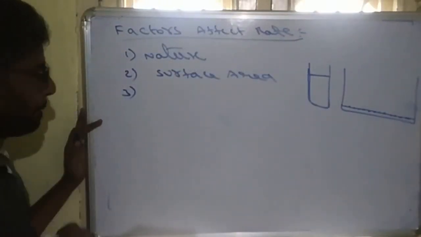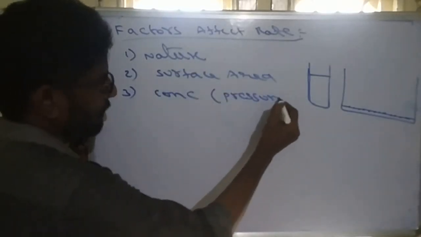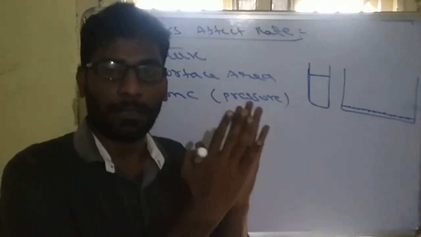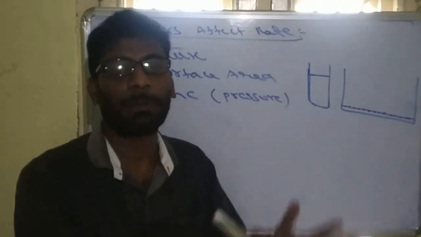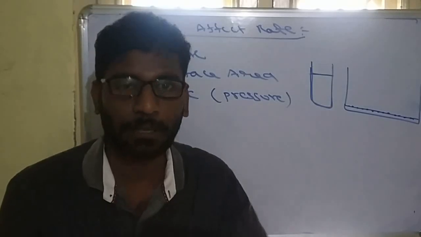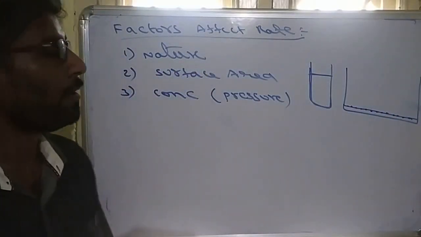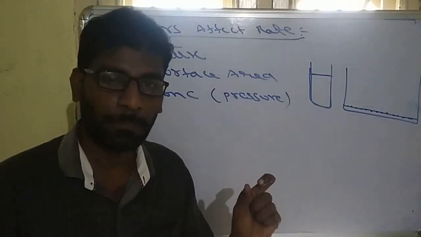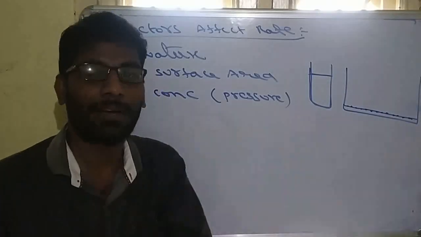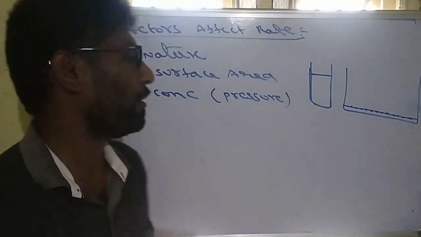The third one, concentration. For a gaseous reaction, we can call it pressure. We have already seen in the rate law that rate is directly proportional to the concentration of reactant. The more the concentration of reactant, the more the rate of the reaction. At the same time, the order is also most important. If order is negative, rate will be inversely related to concentration. If order is positive, rate is directly related to concentration.